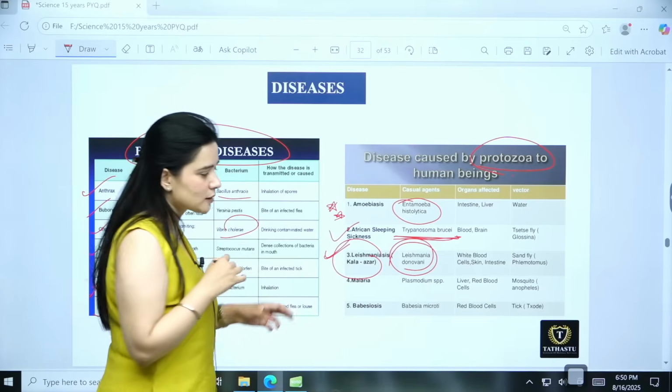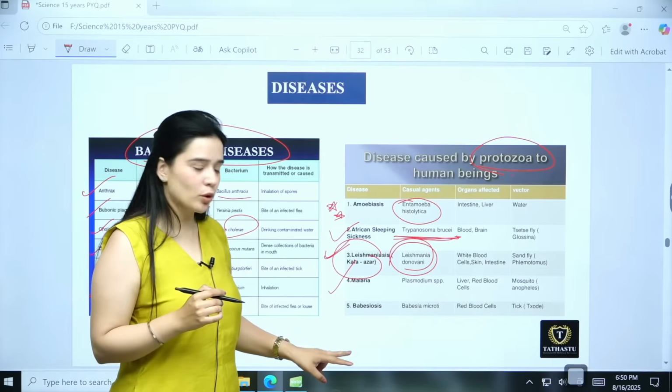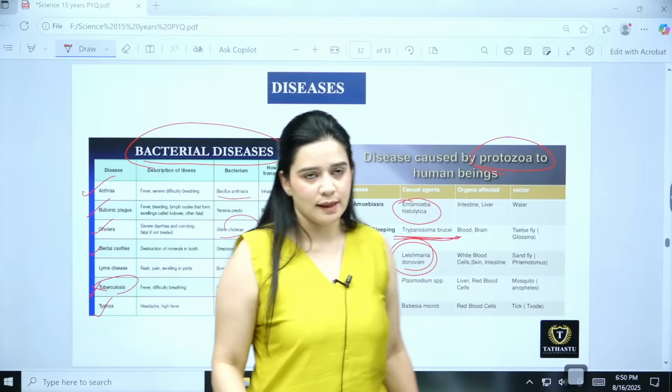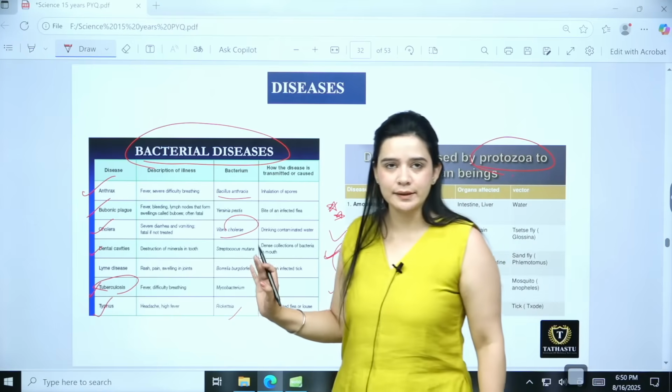Okay, so its vector is sandfly. Okay, then we have malaria, plasmodium. Then we have babesiosis that affects the red blood cells. Okay, so you can just quickly revise the major ones which I have highlighted, right.